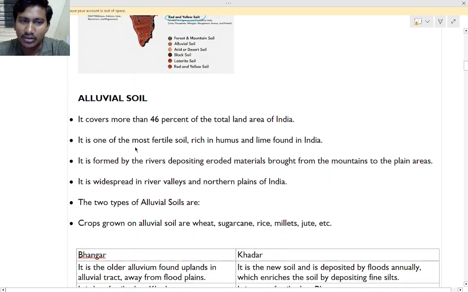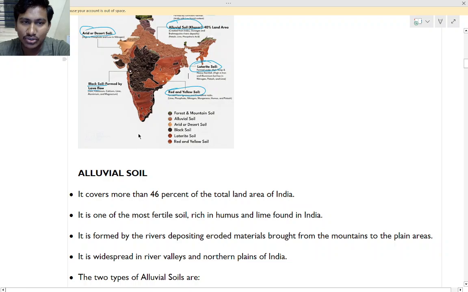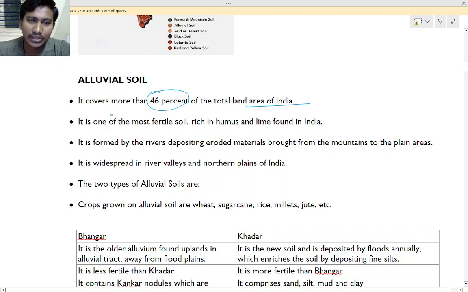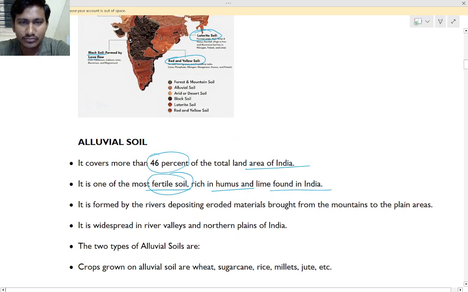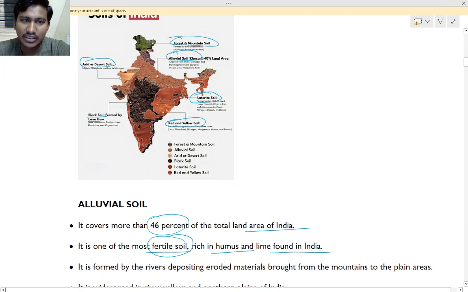Okay, so alluvial soil. Alluvial soil covers more than 46% of the total land of India. It is one of the most fertile soils. Okay, if you plant a tree, everything will grow, anything can grow there. It is rich in humus and lime, found in India. So that is alluvial soil.